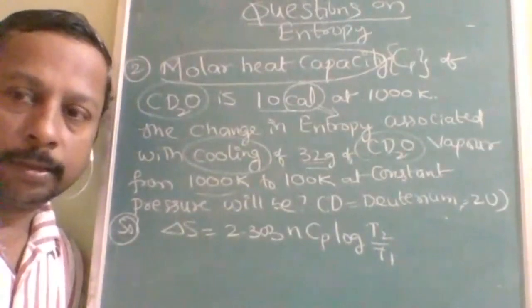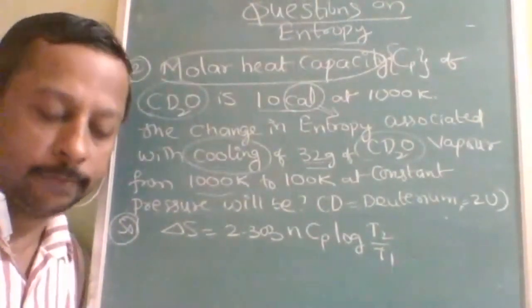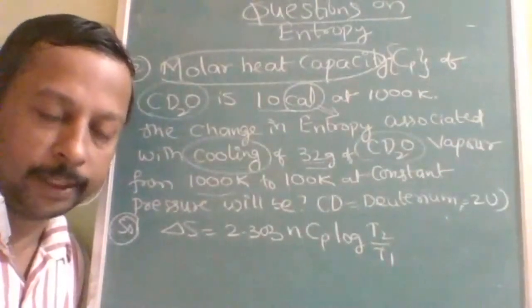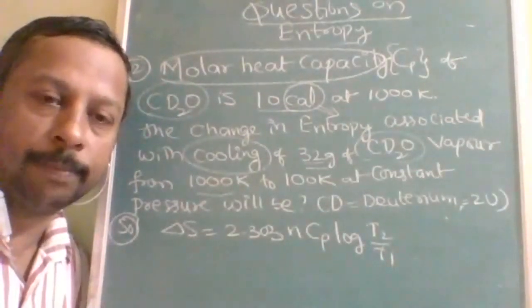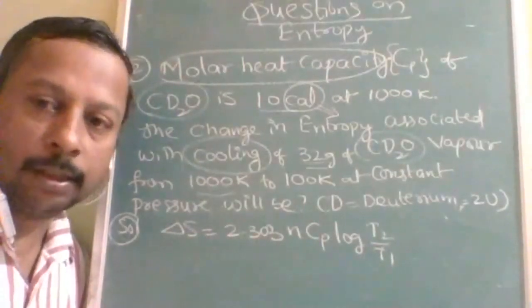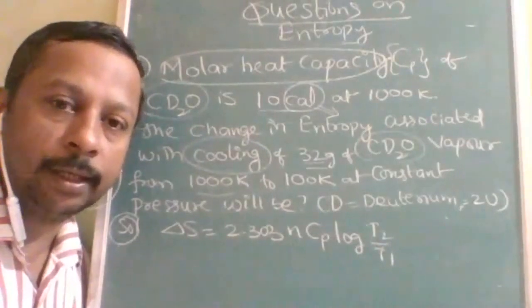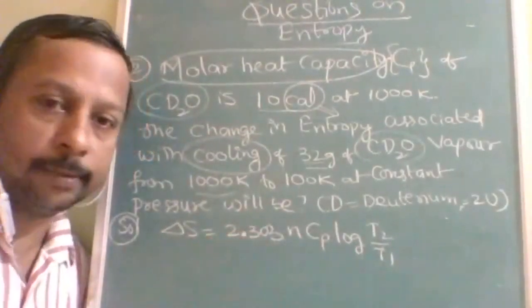Here it is cooling. So during cooling, what will be the sign? See, the options were so confusing with the same value. Everywhere it is 2 point or 23 point, and plus minus. So you have to solve it very carefully, especially the decimal places and sign.